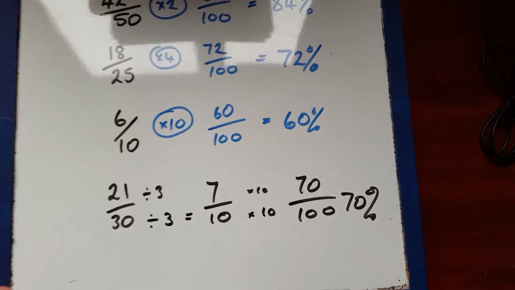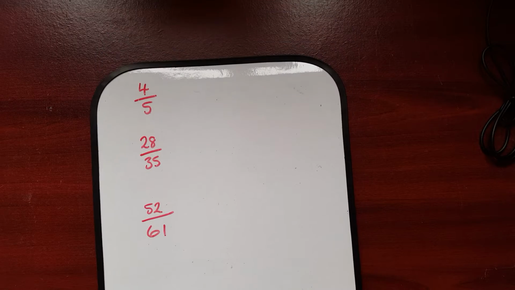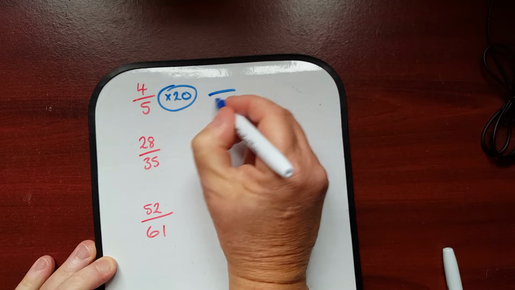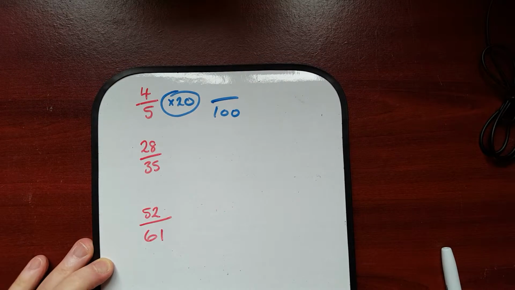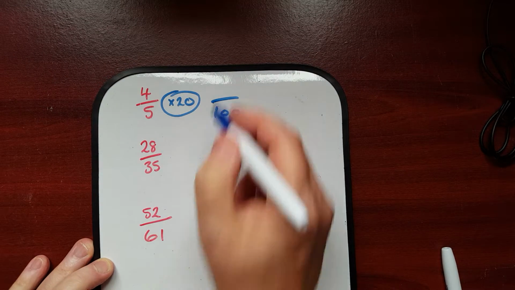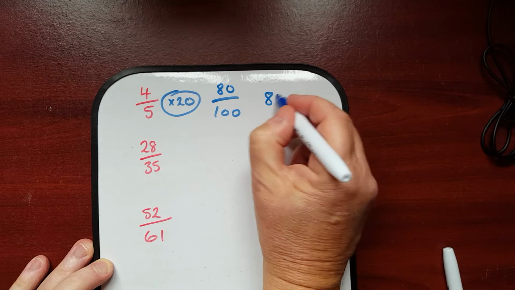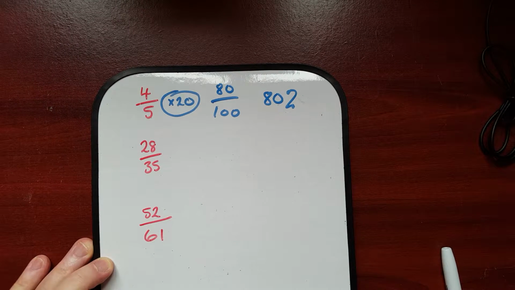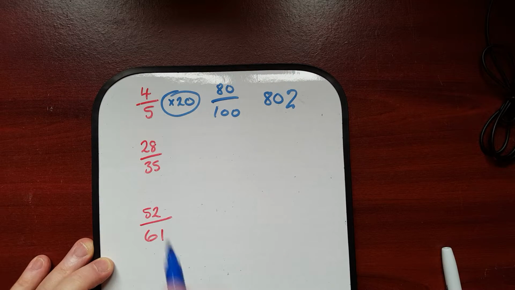And that's what I was going to show you with this next one here, 4 out of 5. Well, 4 out of 5 is okay, because to make 5 into 100, multiply it by 20. So multiply the top by 20 as well. 20 lots of 4 would be 80. That's 80%. But now, if we look at the 35, that comes to a similar question to the one that we had with the 30.